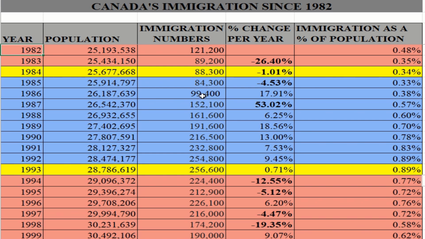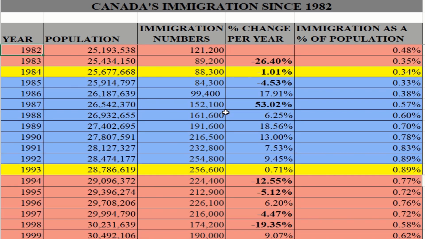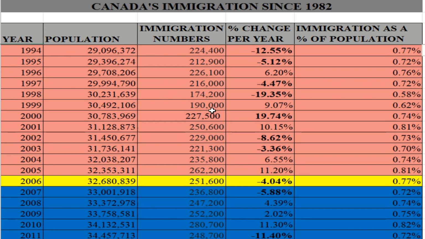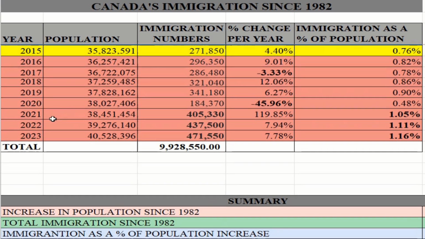Starting in 1987, Canada had 150,100 immigrants, which was a 53.02% increase from the year before. From 1987 onwards, Canada's immigration numbers were six figures, never dropping below six figures from 1987 right up until 2023.